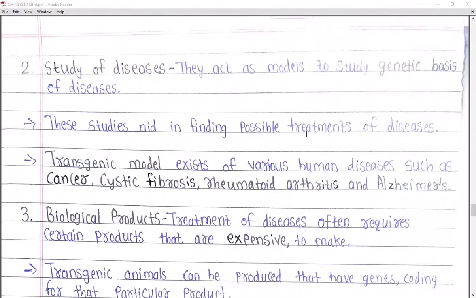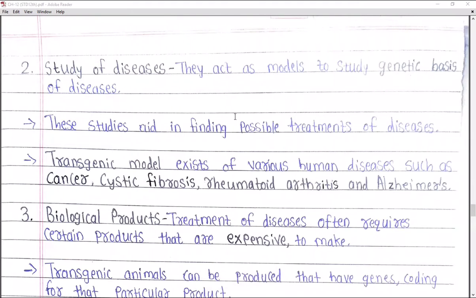Again they act as models for studying the genetic basis of disease. That means if any disease is taking place in the body of any organism or animal, then with the use of transgenic animals, first you can know every detail of that animal, and you can also see its genetic makeup, as well as check the genetic basis of that particular disease, that is, where it is originating, right? So these studies aid in finding possible treatments of disease.